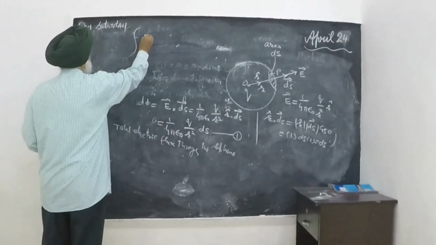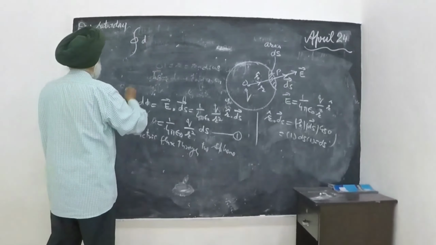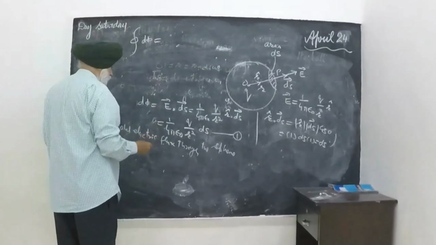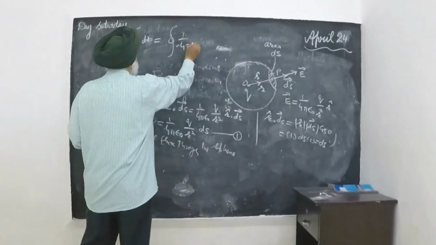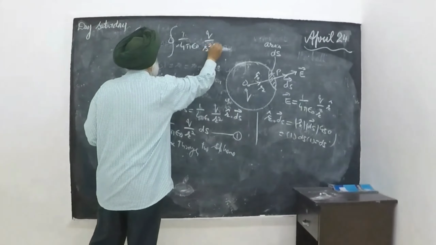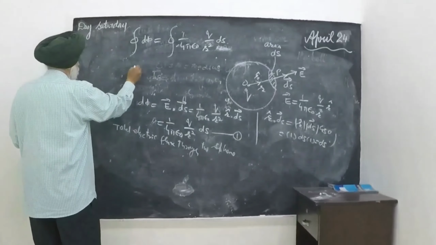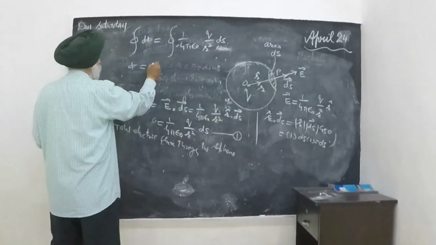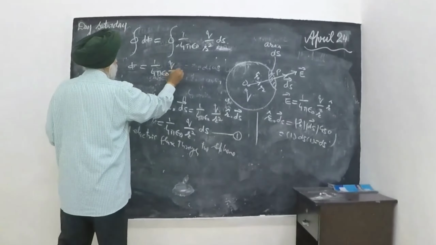Integral d phi is equal to integral 1 over 4 pi epsilon naught Q over R square ds. So the whole electric flux is equal to 1 over 4 pi epsilon naught Q over R square.